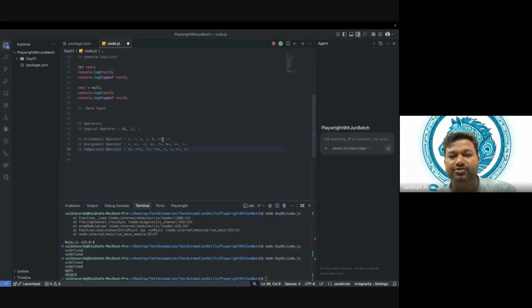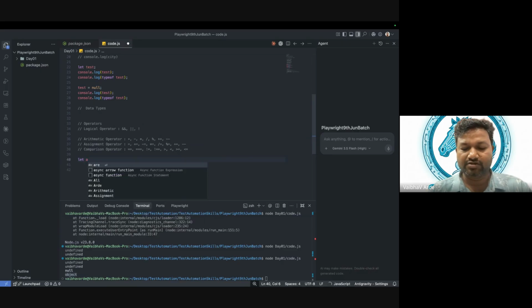So I was talking about assignment operators. Then comparison operators, equal to and triple equal to. Who can tell me the difference between equal, double equal to and triple equal to? In JavaScript, particularly, this is important. Let me say let a is equal to 5, and let b equal to 5.